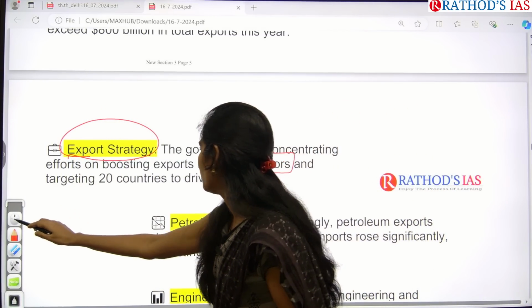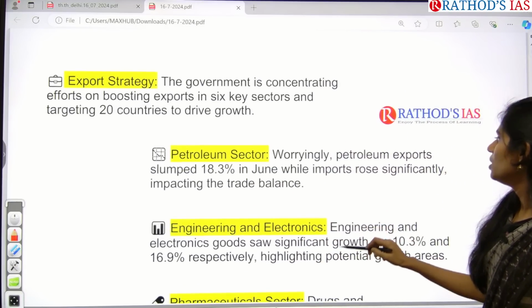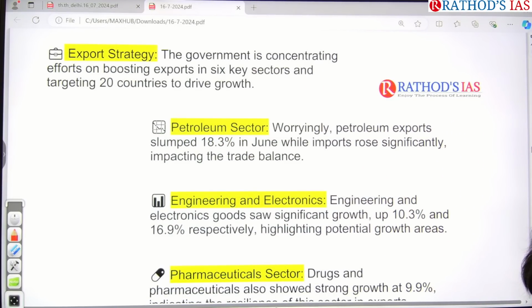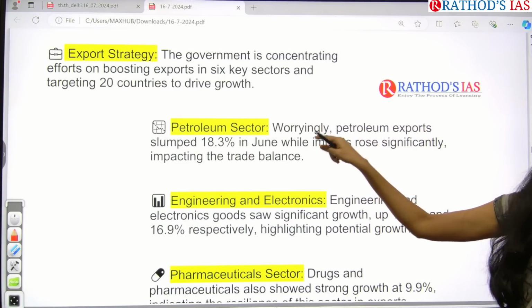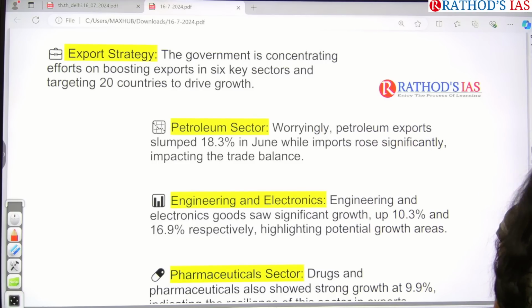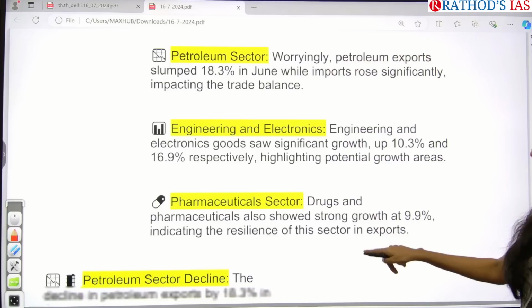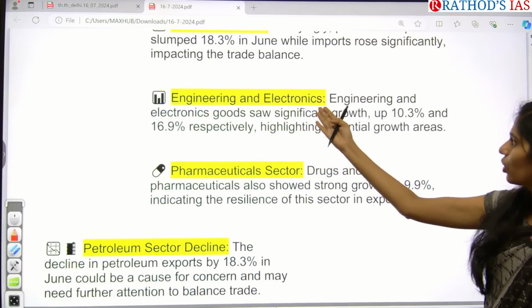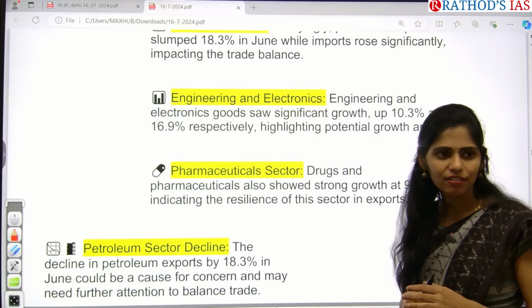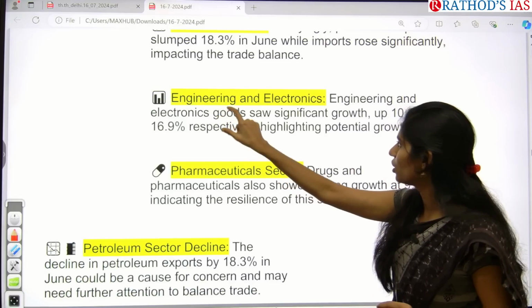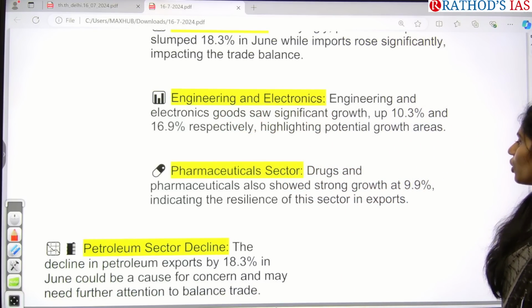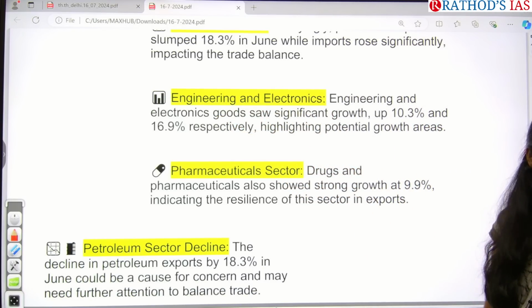And next one is the petroleum sector, which is worrying a lot. Especially in petroleum exports, we decreased by 18.3% this month. And next one is engineering and electronic goods. Yes, whatever target we had to export, we reached a target for exporting engineering and electronics goods of 10 to 16%.